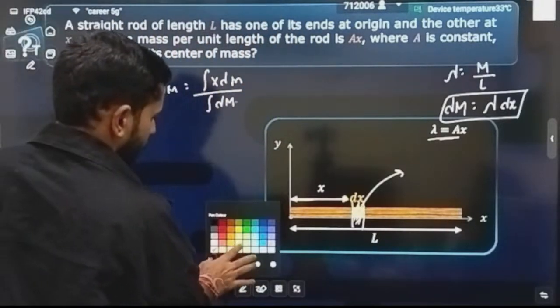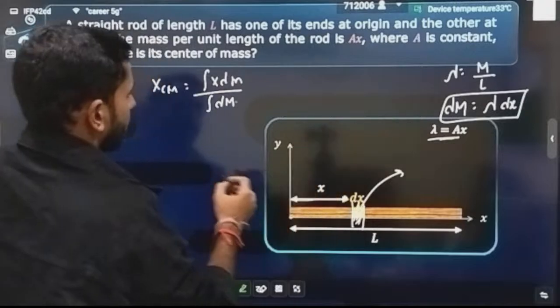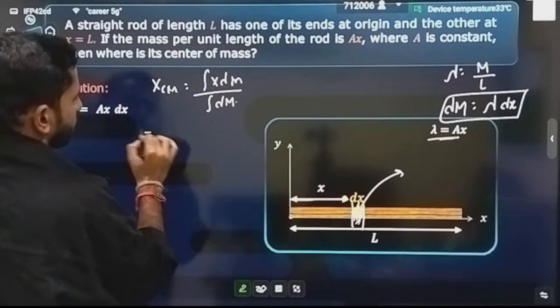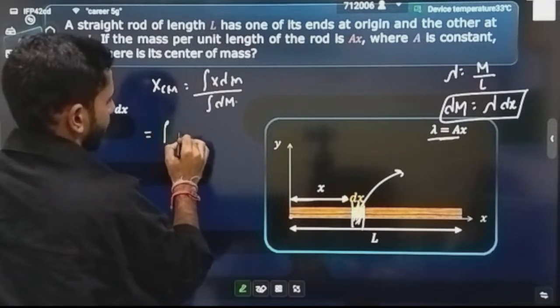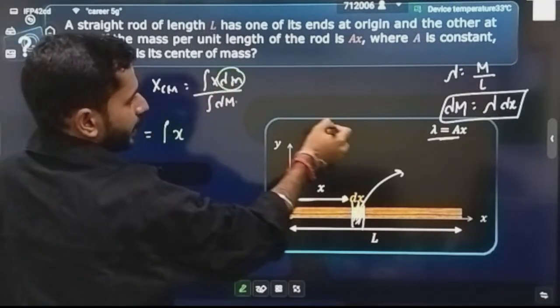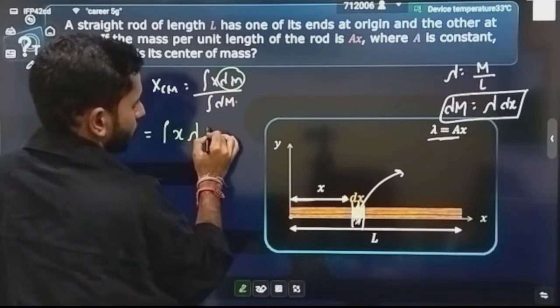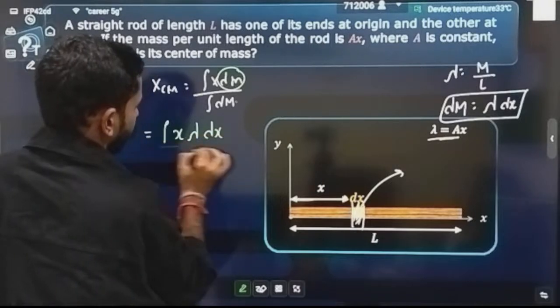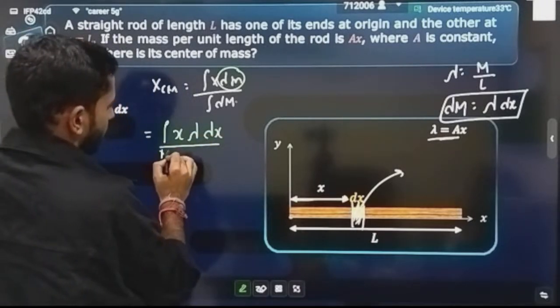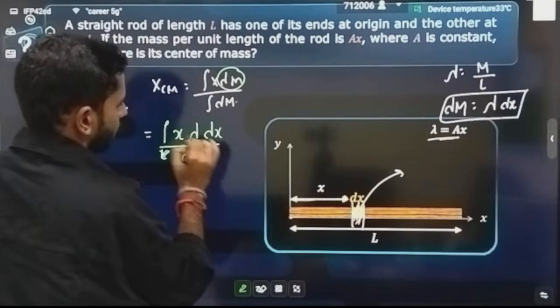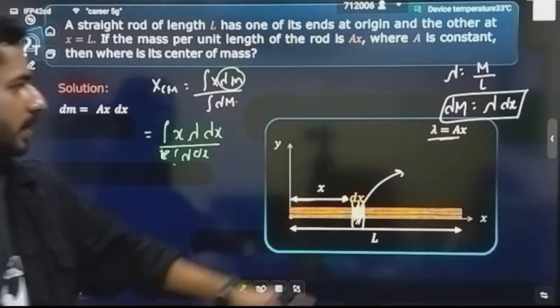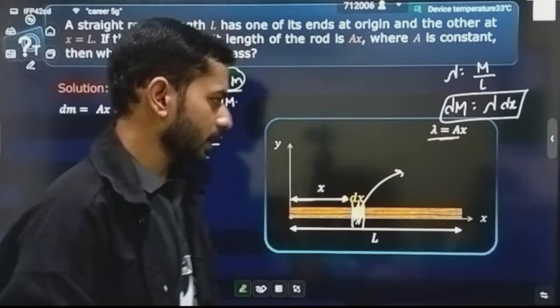Now see, xcm is like this. Now what will you be writing? X into dm. Dm you have already calculated, that is equal to lambda into dx, divided by the total mass, and you can write dm as lambda into dx, so integration of lambda into dx.